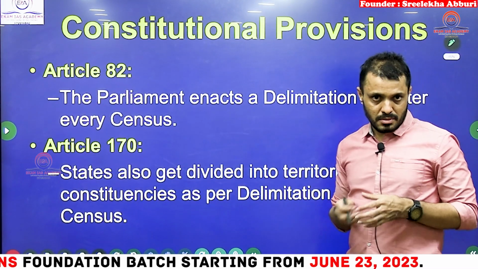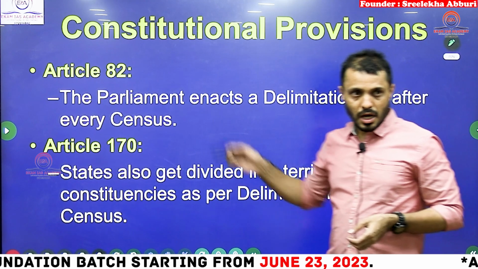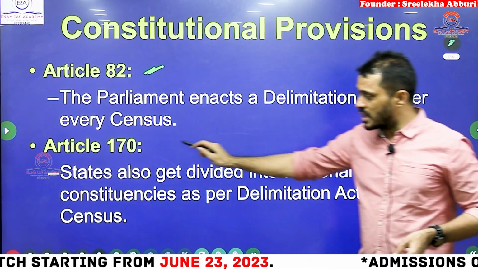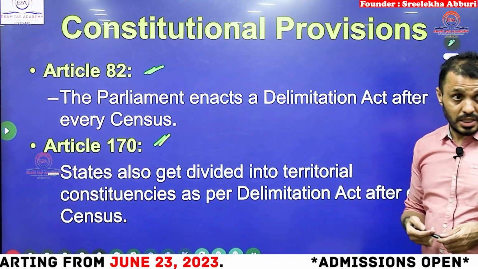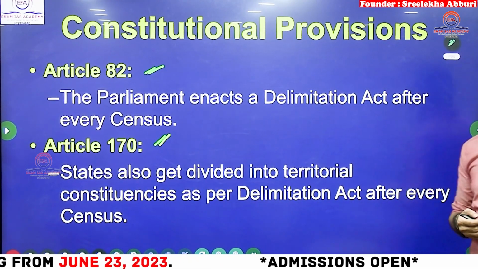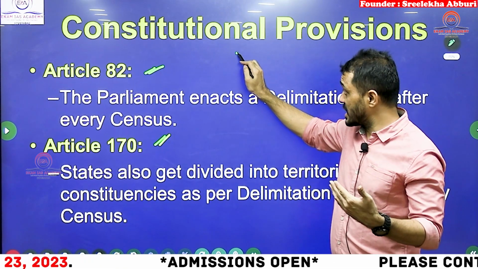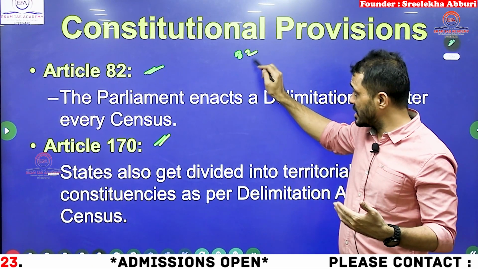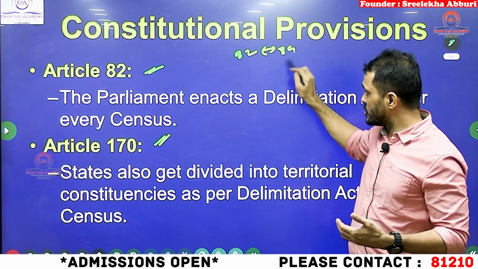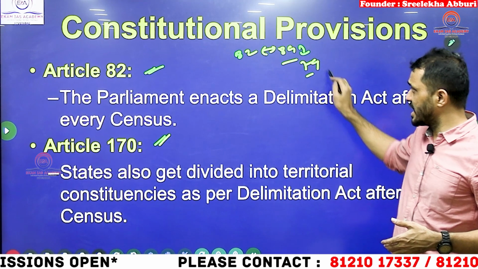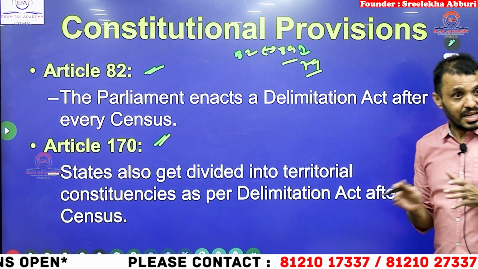And constitutional provisions. Article 82 talks about the delimitation of the Lok Sabha constituencies, and Article 170 talks about the delimitation of the Assembly constituencies. Generally, the central level and state level articles will be at a difference of 89. The general difference will be 89. Very rarely, sometimes it will be 79. The difference between the central level and state level.